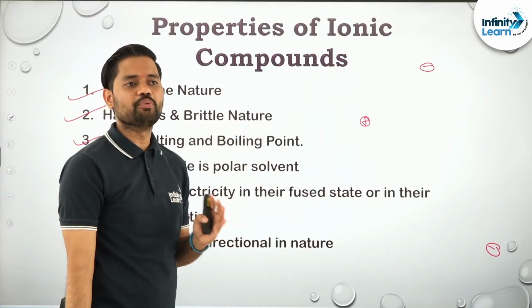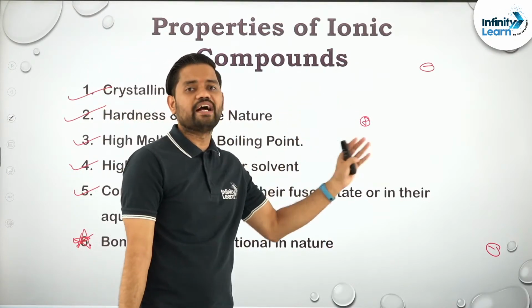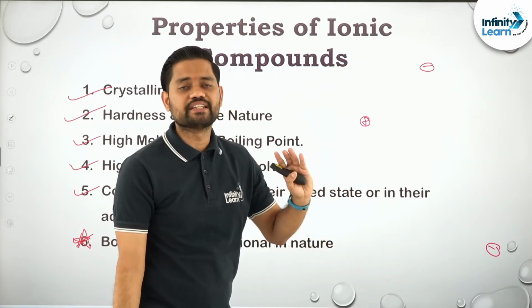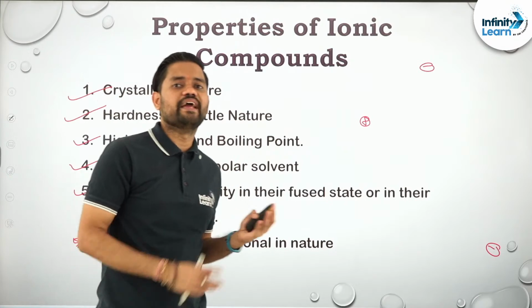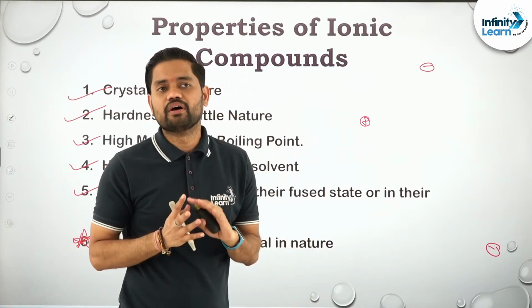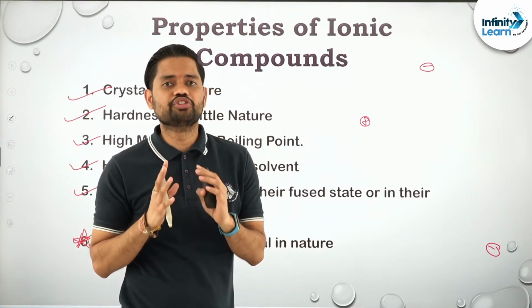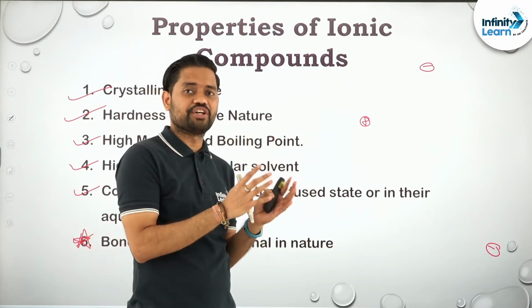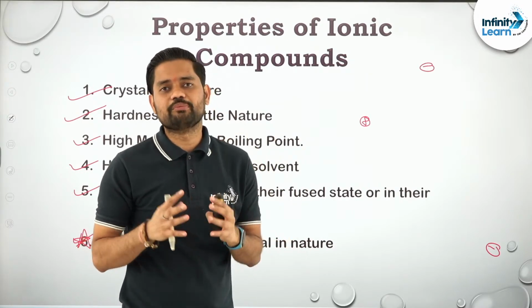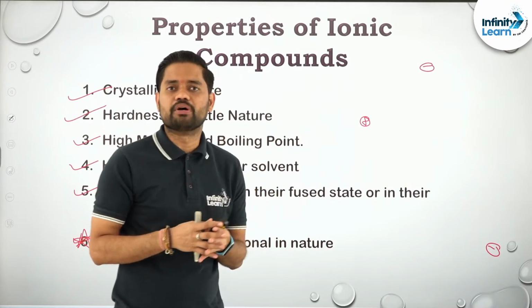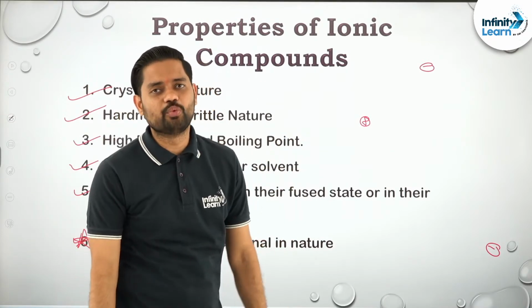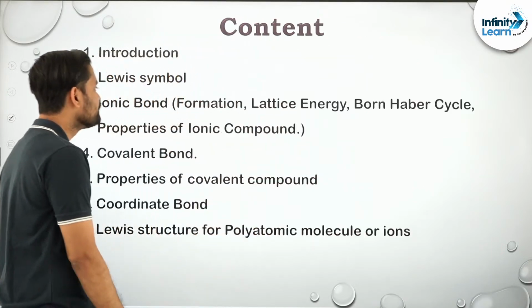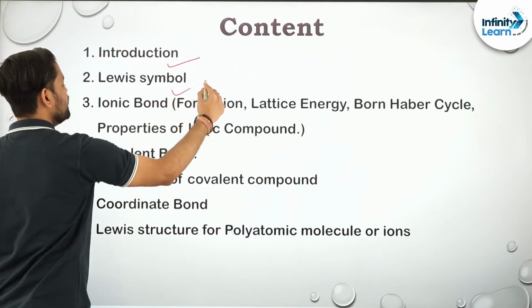But the point over here is they do not have a direction for their force of attraction, and since they do not have a particular direction, they do not form any shape or geometry. Okay, they have a crystalline structure, but they do not have shape or geometry, which we will be seeing in a covalent compound. Clear? And that is the reason this cannot show isomerism as well.